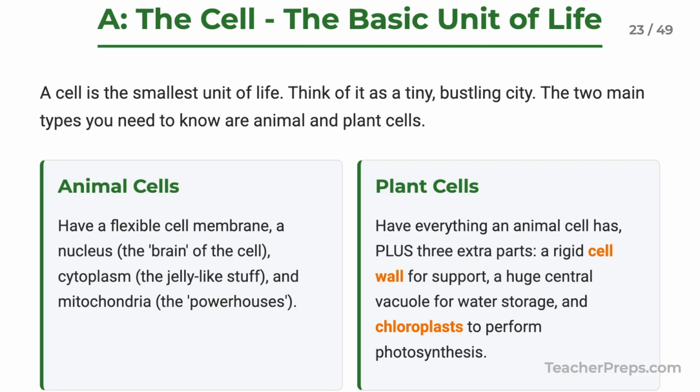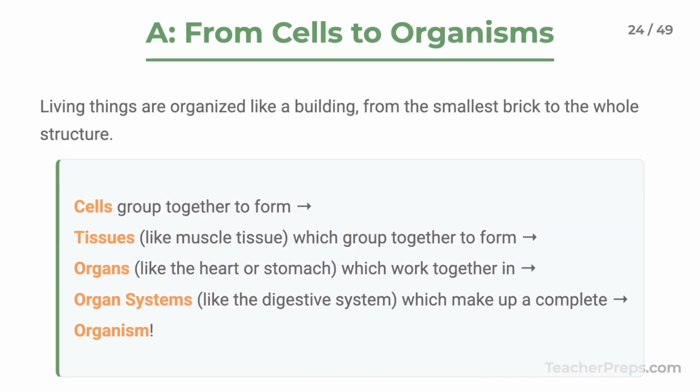The two you need to know are animal and plant cells. Plant cells have 3 extra parts an animal cell doesn't: a rigid cell wall, a huge central vacuole for water, and chloroplasts for photosynthesis. And living things are organized. It's a hierarchy. Cells group together to form tissues. Tissues form organs. Organs work together in organ systems, and all the systems create an organism.